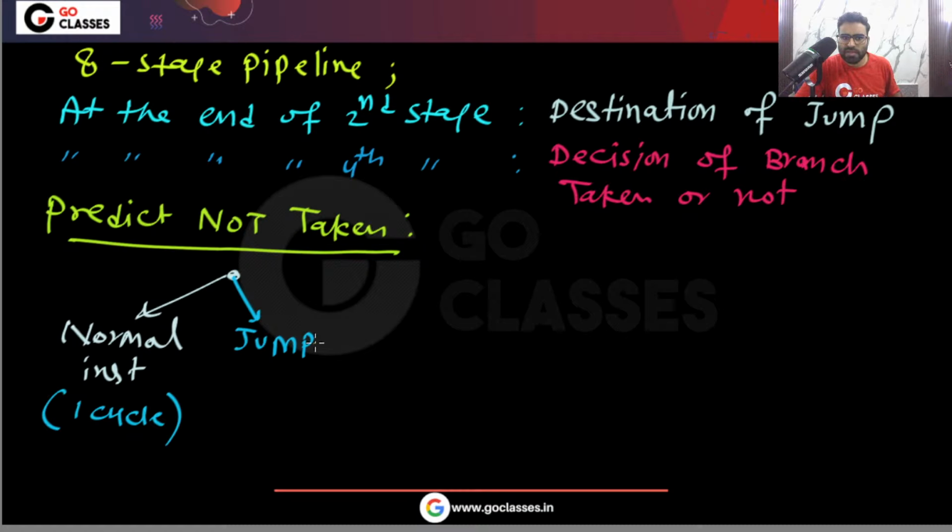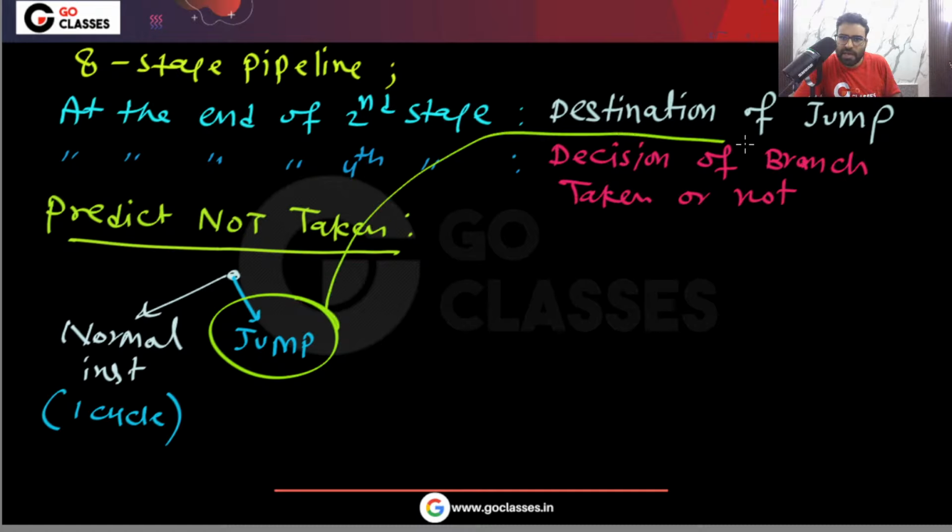The jump instruction is an unconditional branch instruction, so it will always execute the instruction at the destination address, or I can say the branch target will always be taken. There is no confusion here, yes or no.